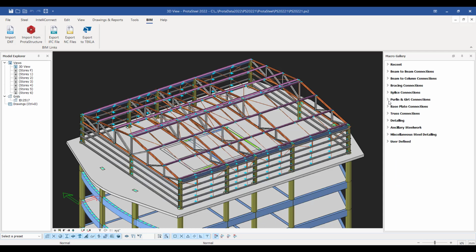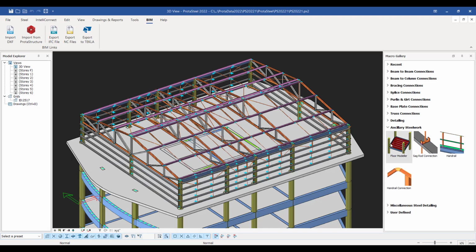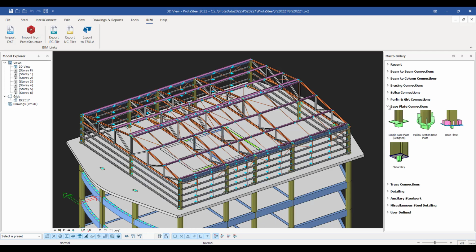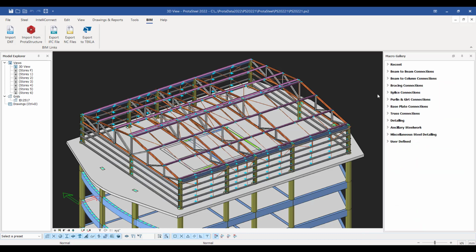So bracing connections, splice connections, purlin and girt connections. There's even ancillary steelwork, if you're doing checker plates or railings and the like, that can be done. There's even connections where you may be connecting to concrete work. So there's a broad range of connections in here.